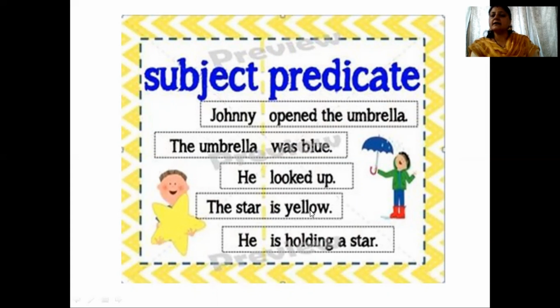The star is yellow. Again, the star is the subject. Is yellow is the predicate. He is holding a star. So he, subject, is holding a star is the predicate. Is that clear to you?